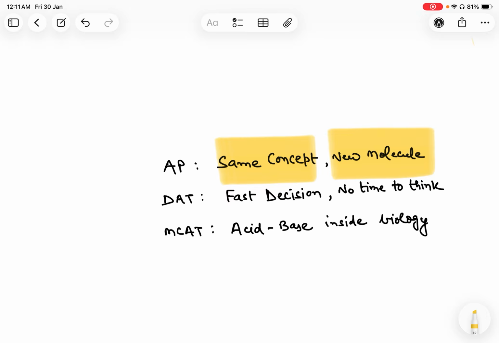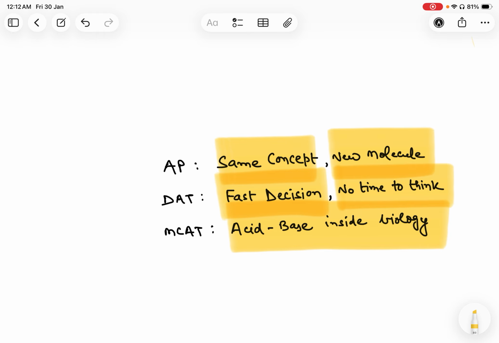Whereas in the DAT exam, we need to make fast decisions. There is no time to think there. And of course, in the MCAT, we have to see the applications of acidity and basicity inside biology. If your thinking begins with definitions, these exams will always feel unpredictable. They are not unpredictable. Your thinking order is.